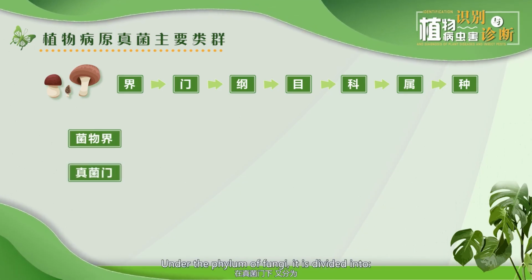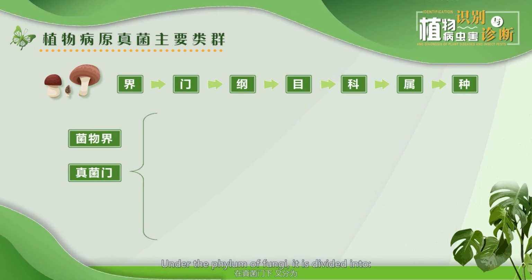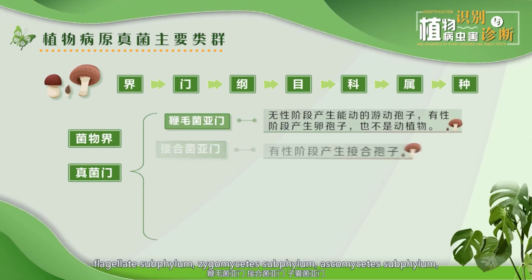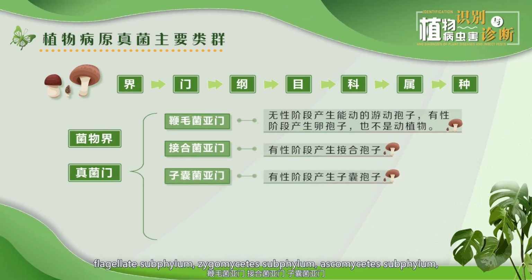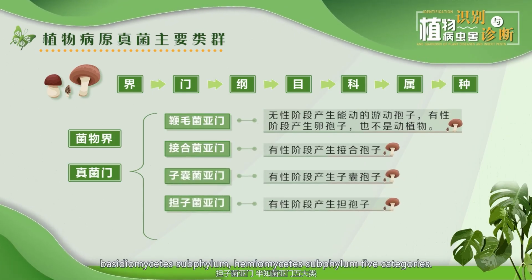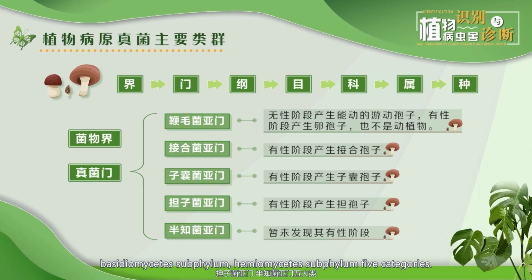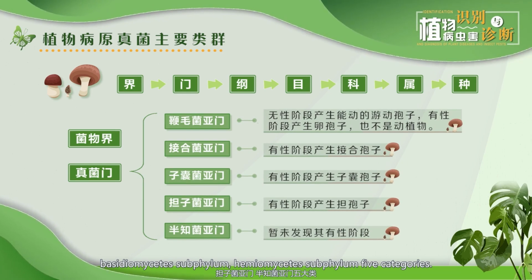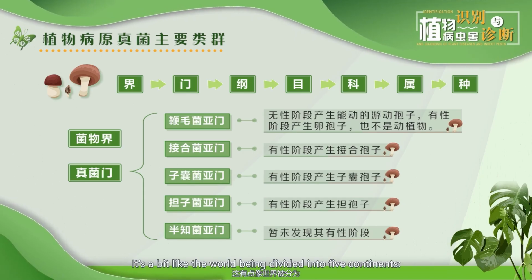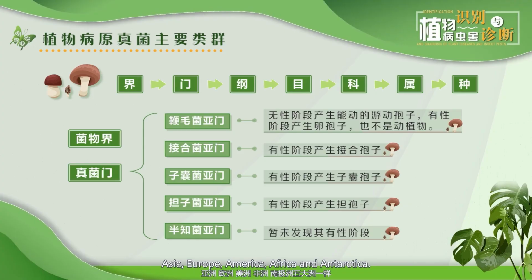Under the phylum of fungi, it is divided into the subphyla Flagellata, Zygomycotina, Ascomycotina, Basidiomycotina, and Deuteromycotina. 5 categories. It's a bit like the world being divided into 5 continents: Asia, Europe, America, Africa, and Antarctica.